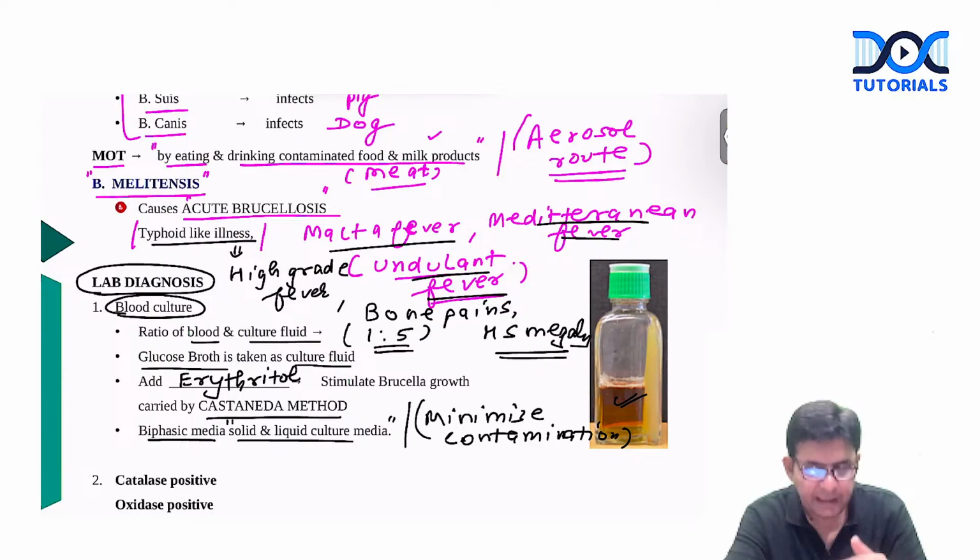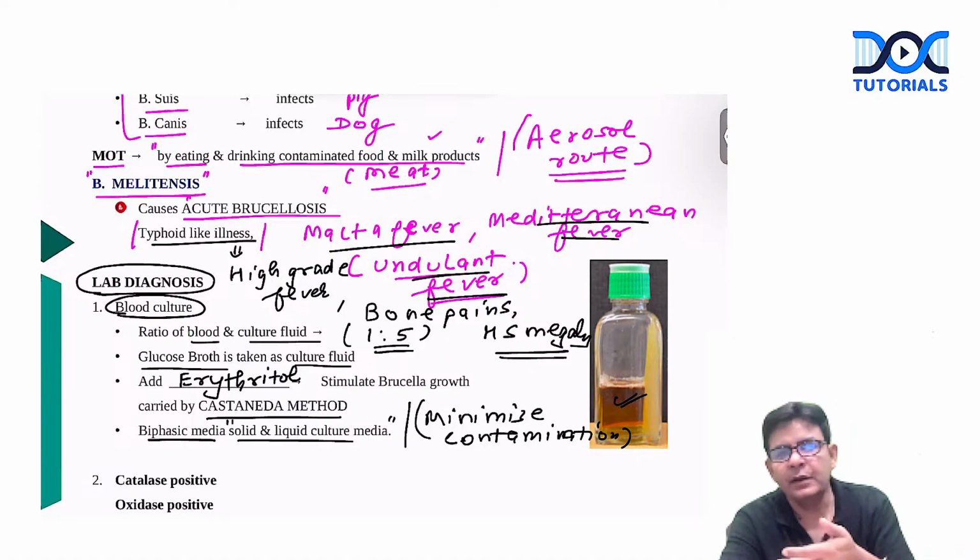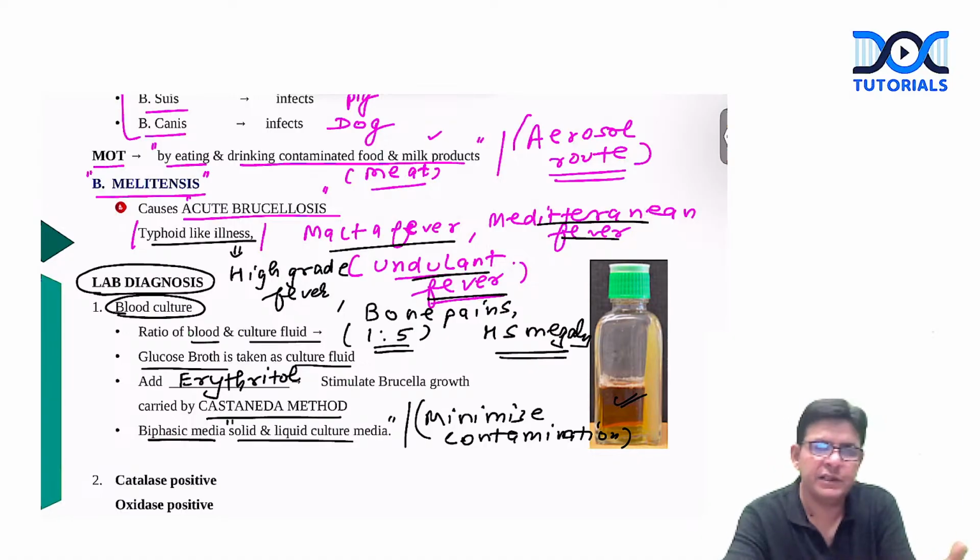The person is coming from a rural background, having eaten unpasteurized cheese. These are the hints which you will get in the MCQs, that somebody has eaten unpasteurized cheese and after that reported this type of fever and has bone pains also in the spinal region. Hepatosplenomegaly is there, high grade fever sometimes. If it is there along with cattle rearing history, then you should focus upon brucellosis. That is one of the zoonotic infections.